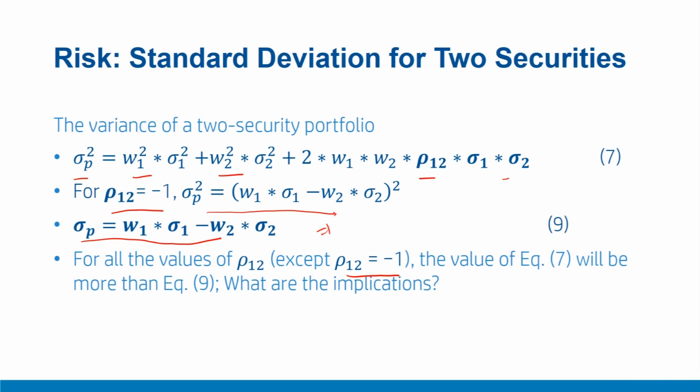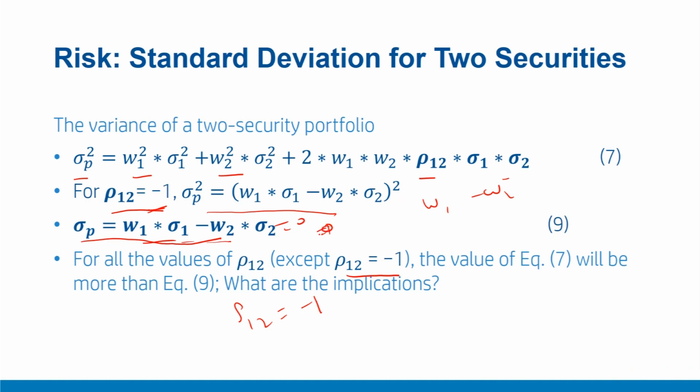Please notice, although the correlation of -1 is usually not observed in financial markets or other commodity and derivative markets, it leads to a special case where a particular W1, W2 can be achieved where this value can be made 0. But please note, this is only theoretical discussion, because in no financial markets or between two securities, negative correlation is observed over medium to long terms. And therefore, from theoretical and academic discussion purposes, assuming that rho 1 2 correlation equal to -1, in that case, a particular combination of weights can be achieved where sigma p becomes 0.